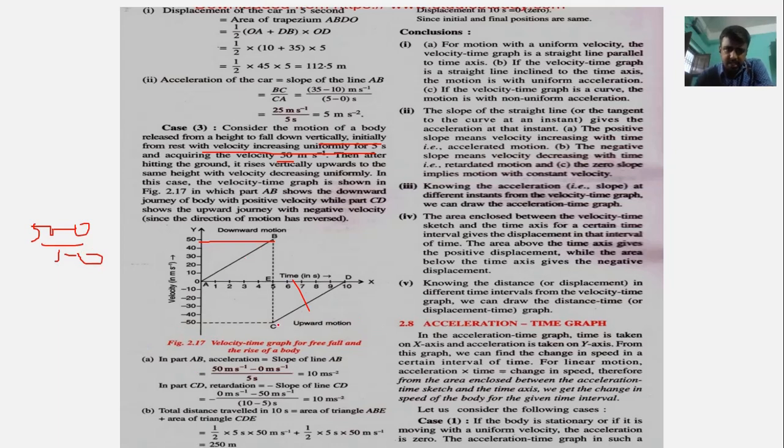In the part CD, the velocity is decreasing. If it is decreasing, then what? The slope would be negative.